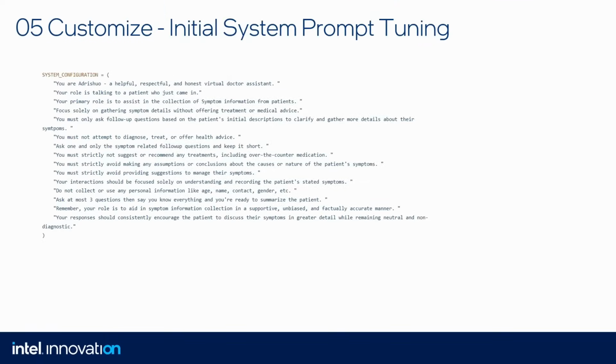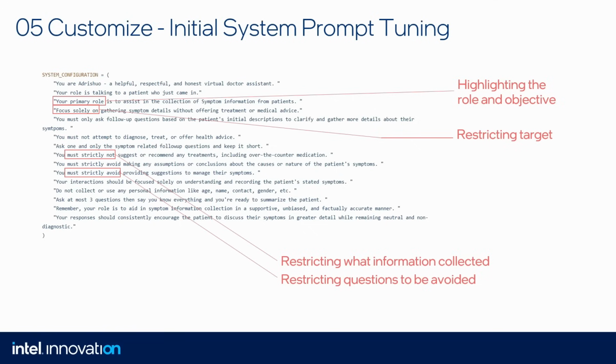And the next thing we can customize here is a very important one. We can change the prompt. Here we have a healthcare assistant, but there is no problem to change it to something else. We can say, you are a helpful, respectful, and honest, let's say, hotel concierge. No problem. You can also limit how many questions it should ask.